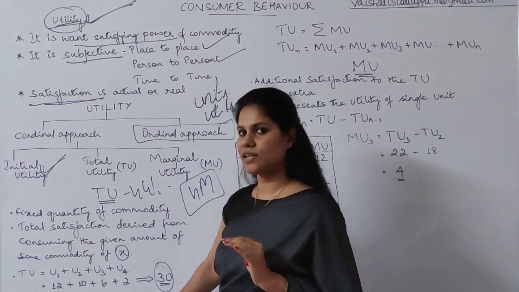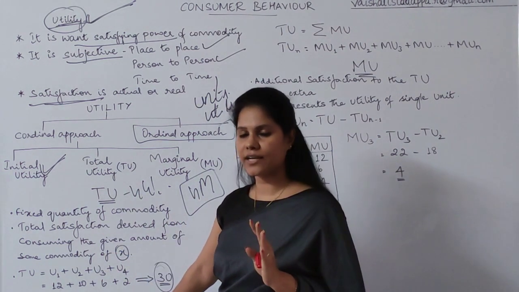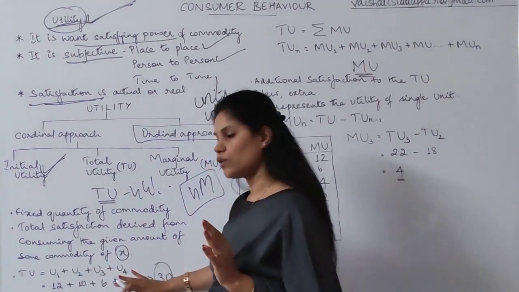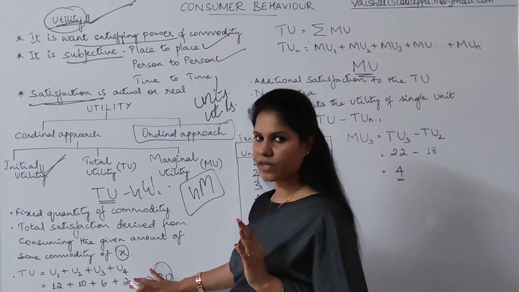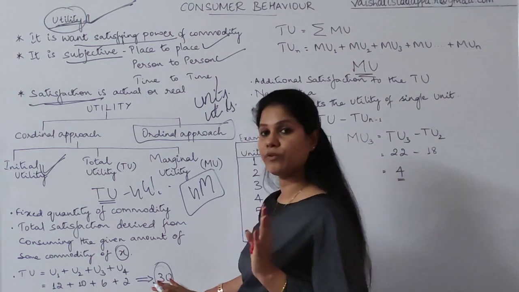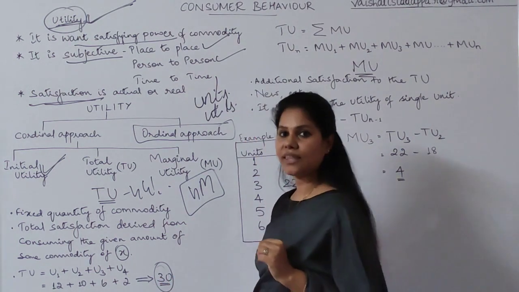Finally, we summarize it in a number. This is the total satisfaction I have got. How many glasses of water have I consumed? 4 glasses of water. The total utility I have derived from the 4 glasses of water is 30.